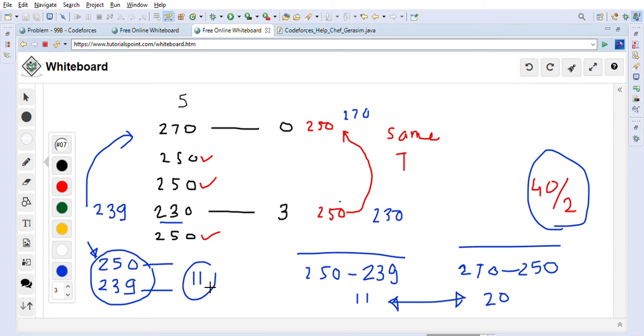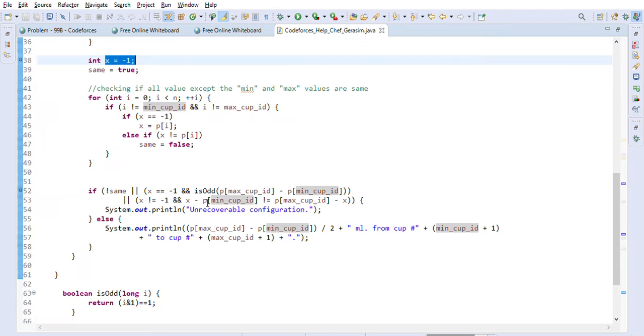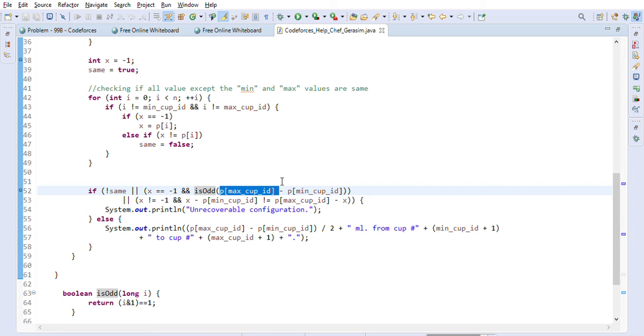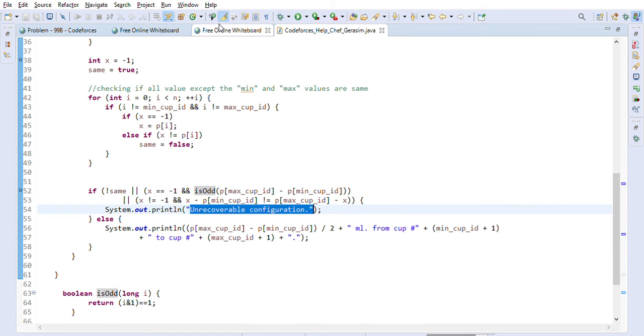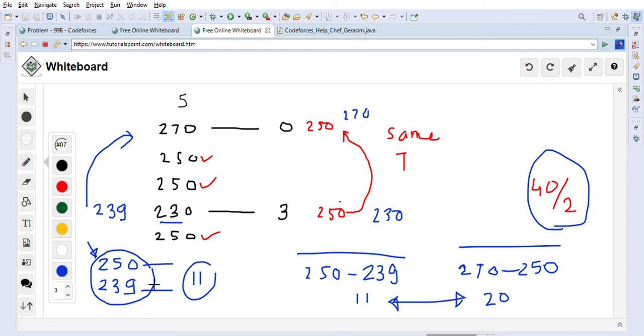If this is an odd number, then there is no possibility that we can pour the juice from one to other. So we are checking if it is an odd number. We do maximum juice value minus minimum juice value, and if it is an odd number, then it is an unrecoverable configuration, correct? Because we cannot pour an odd amount of juice and make it equal.